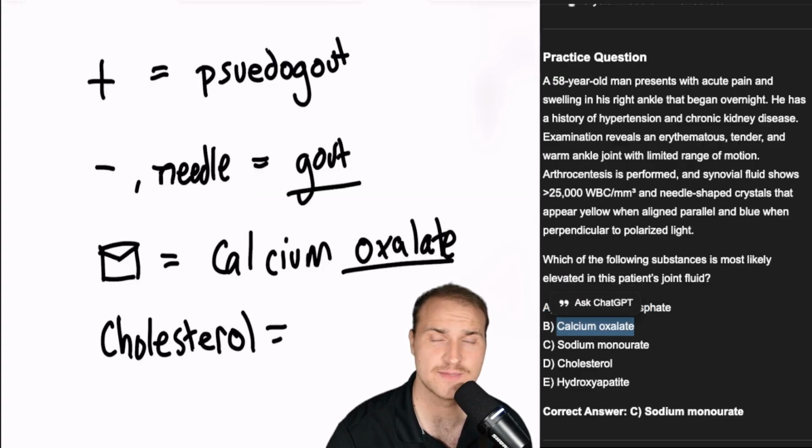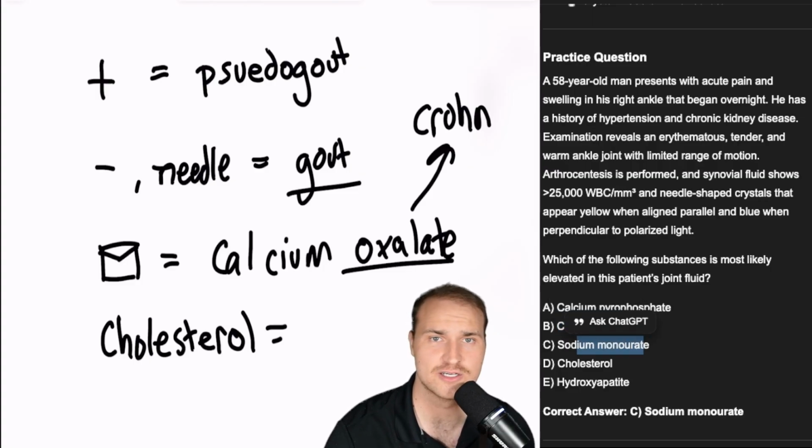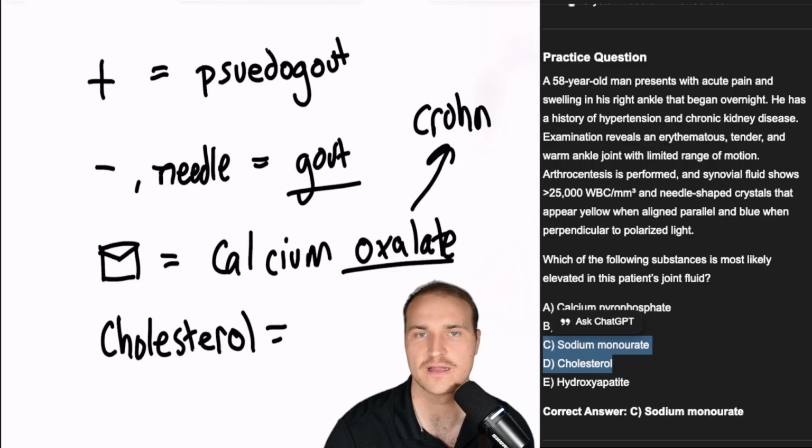Calcium oxalate, that's seen with ethylene glycol poisoning, vitamin C overuse, or Crohn's disease. It's where you have fat malabsorption that increases the oxalate absorption. Our answer is sodium monourate, and that's just gout, right? It's associated with cell lysis, high purine turnover, tumor lysis syndrome, or alcohol use. And cholesterol is just going to be long-standing effusions with rheumatoid arthritis due to the chronic synovial inflammation.